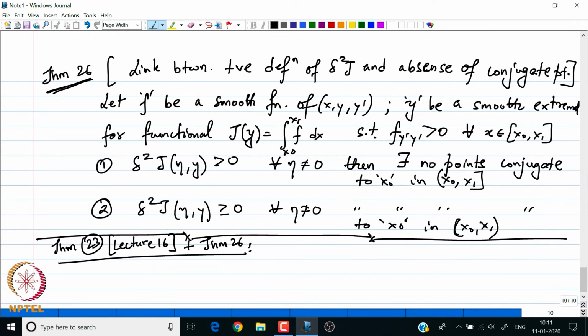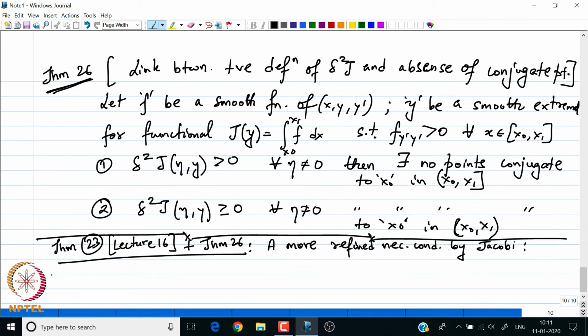It tells us the following result, which is now the necessary condition we are after, or also a more refined necessary condition known as the Jacobi necessary condition, right. So, this is a more refined necessary condition by Jacobi.